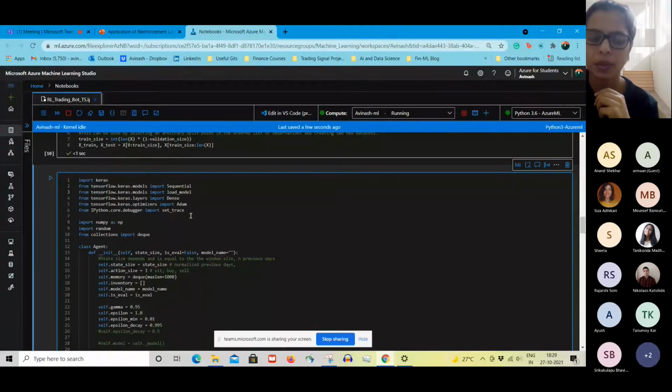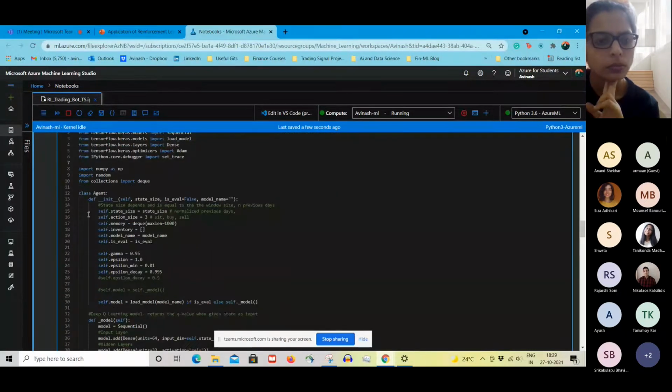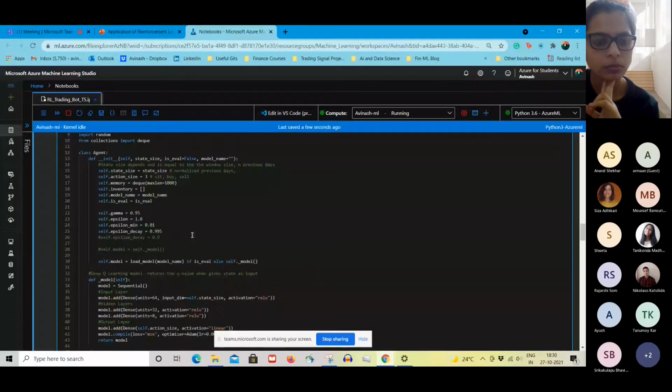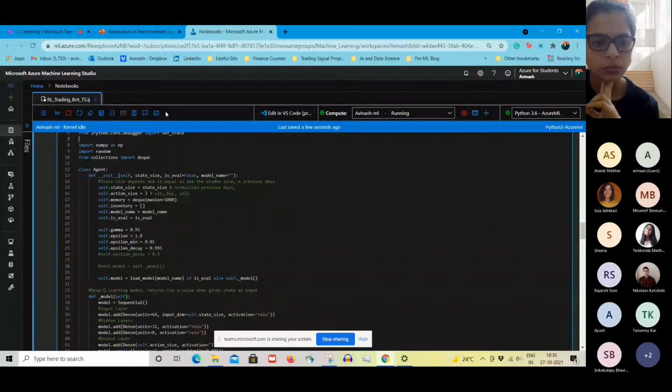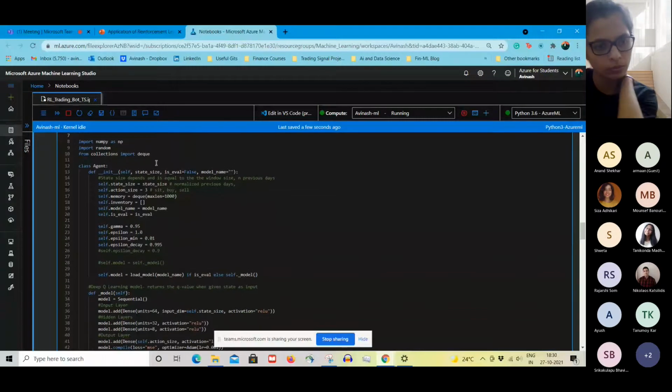So this class, I don't know how many of you are comfortable with classes and coding, but basically we define an object and then give it certain properties. I will simplify it for you.